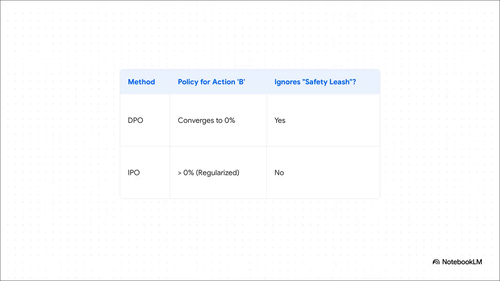And the difference is just night and day when you look at a simple test case. So imagine one action A always beats another action B. While DPO just collapses, it overfits and learns to assign a 0% chance to ever picking the losing action. But look at IPO. It's totally different. It still learns the preference, for sure, but it respects that safety leash, keeping the probability for the losing action above 0. It stays balanced.